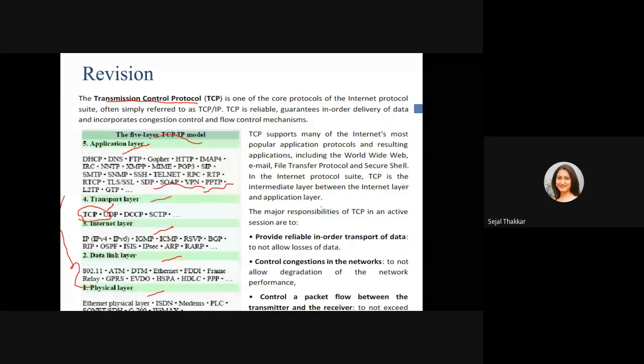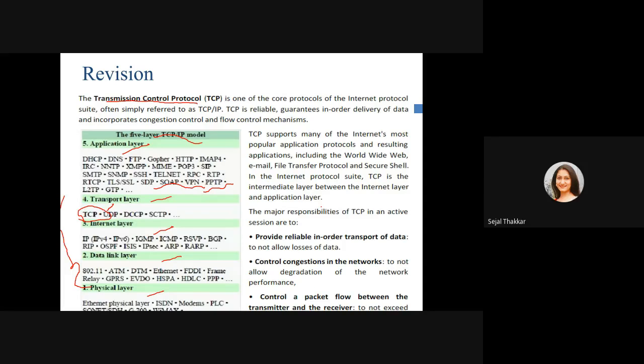The second thing is that congestion should not be there. So many packets are coming that the receiver is not able to receive them, and the traffic in the network increases, which degrades the performance of the network. Our internet will slow down. So this kind of thing will not happen. This is the responsibility of TCP. The next is control of packet flow. Yes, the transmitter is transmitting, but the receiver is not able to receive at that speed. So it is TCP's responsibility to control such overflow of packets and to control the speed of packet delivery.